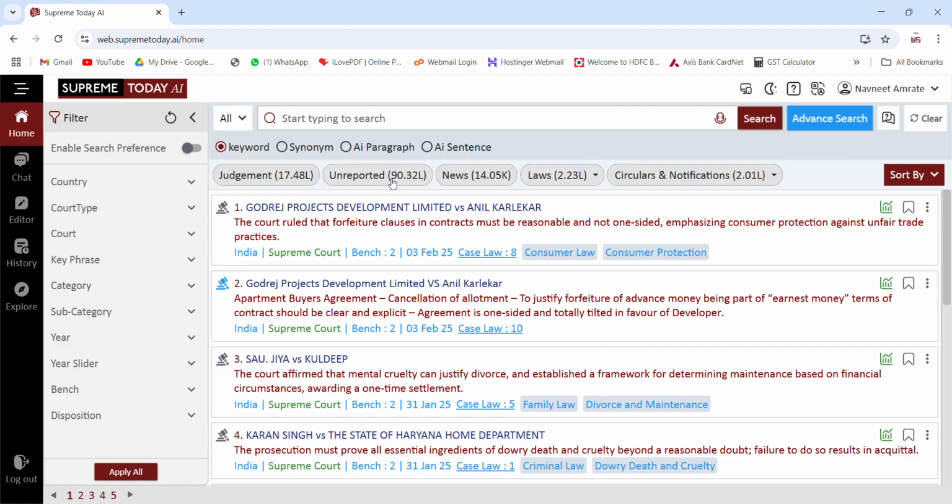Here we will be going through two parameters. One is the artificial intelligence based search. Another one is about interpreting the judgment document through artificial intelligence. So let me take you to the first segment.